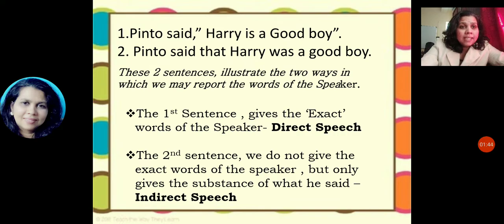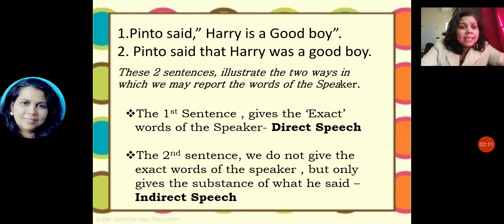The first sentence gives the exact words of the speaker, that is direct speech. If I am stating something, what the speaker has told exactly is called direct speech. For example, Pinto said, "Harry is a good boy." So it was the exact word of the speaker Pinto.